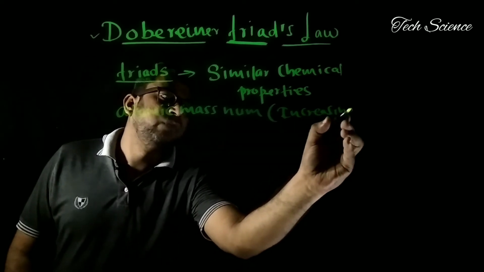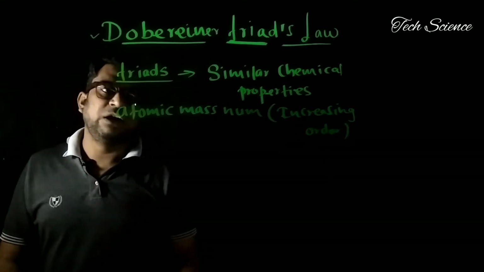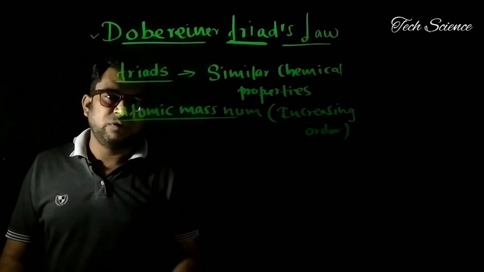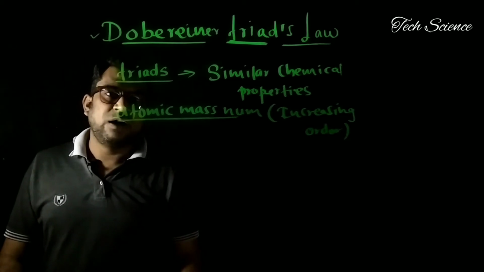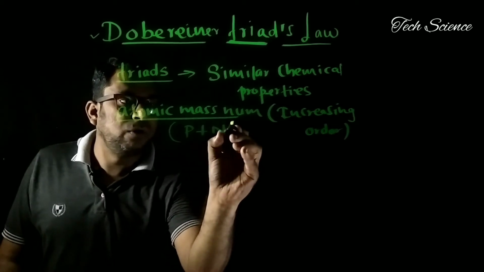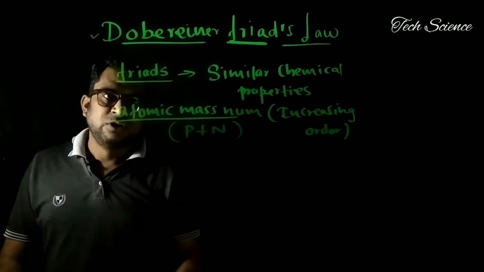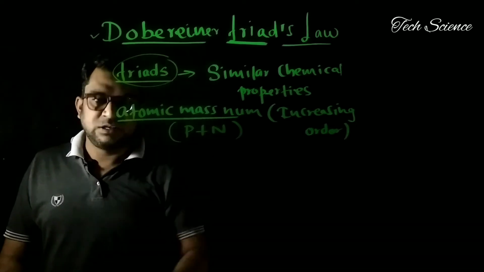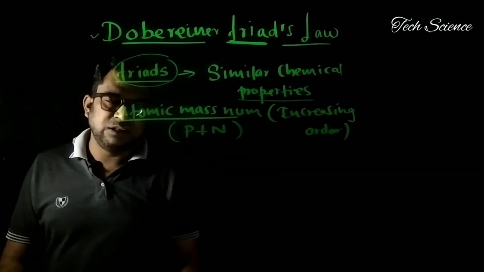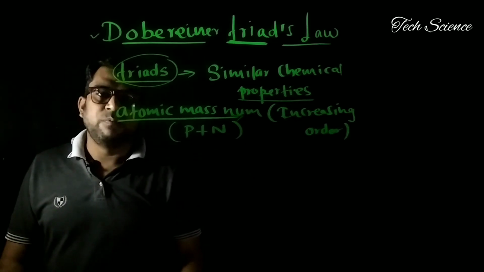In the first video we discussed the basics called the structure of an atom, and we know the definition of atomic mass number. For those who didn't see the video, I will tell you in short. Atomic mass number is nothing but the sum of protons and neutrons in an element. So a group of 3 elements is called a triad. Those elements which have similar properties are present in it, and they are ordered in the increasing order of their atomic mass number.